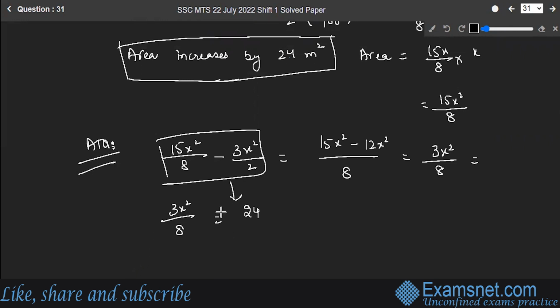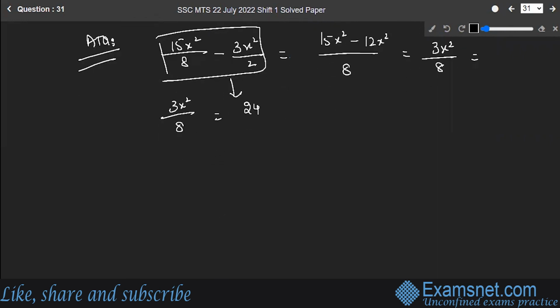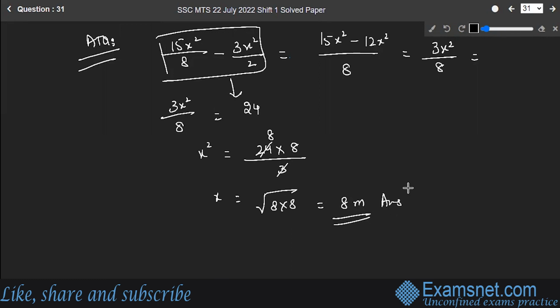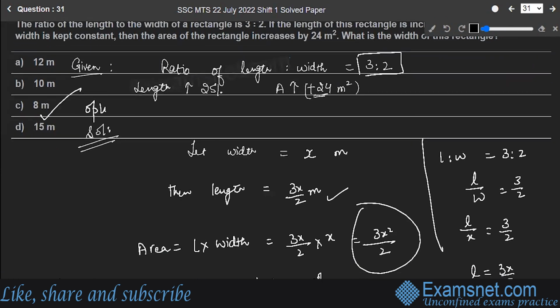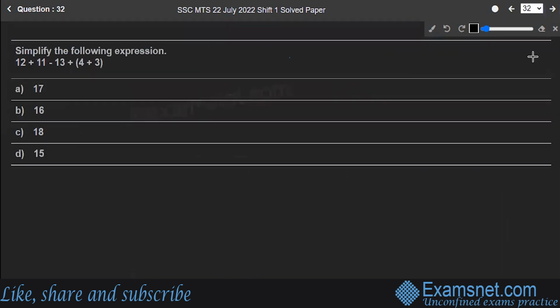All right. So now let's move forward here. X square will be equal to 24 into 8 upon 3. So x will be equal to root of 8 multiplied by 8, which is equal to 8 meters. So width of the rectangle is equal to 8 meters. This is the value of your answer. Option C is the correct answer to the question. Hope you are clear. Next is question number 32.